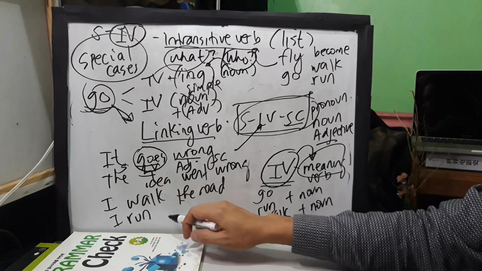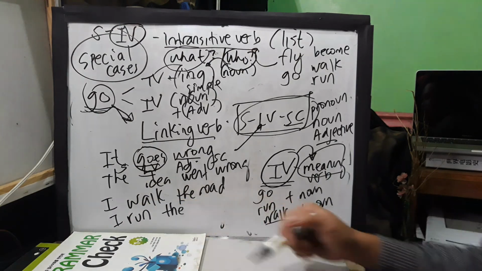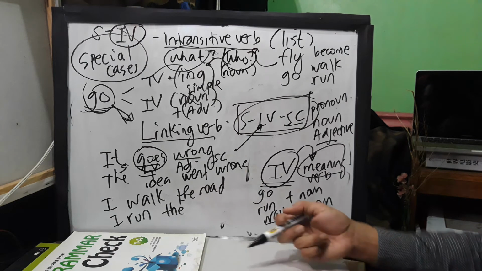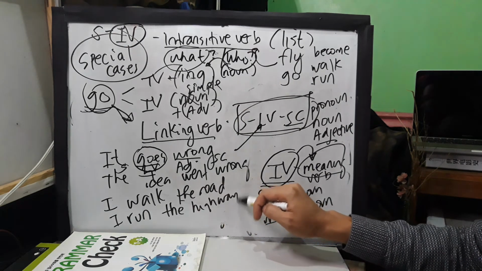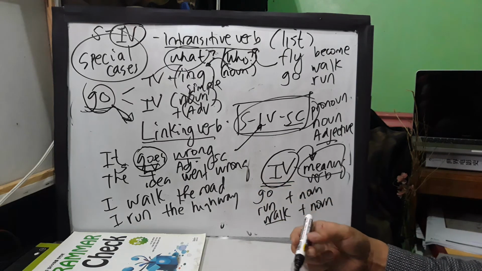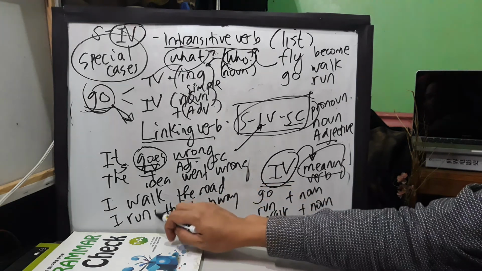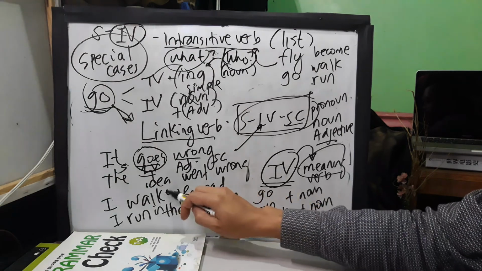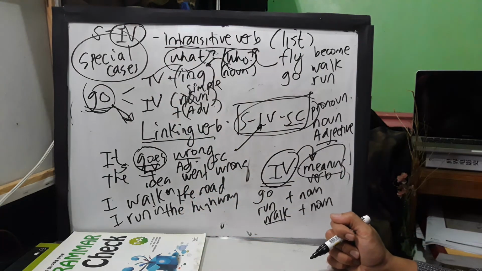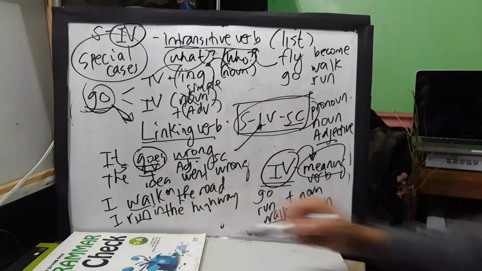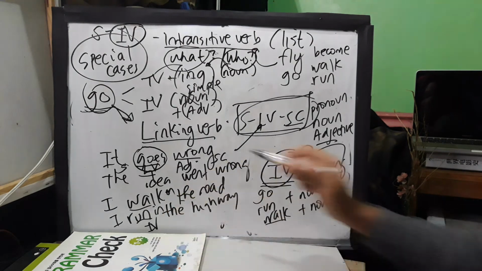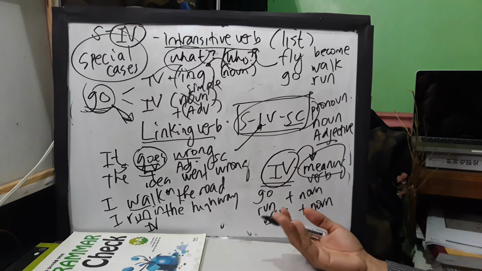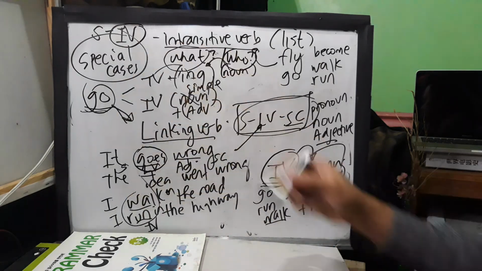Or you can say, I run the highway. Okay, cannot be. So in this case, I run, let's say, in the highway. I walk on the road. So in this sentence construction, run or walk is an intransitive verb because technically most of the time we use walk and run as what?